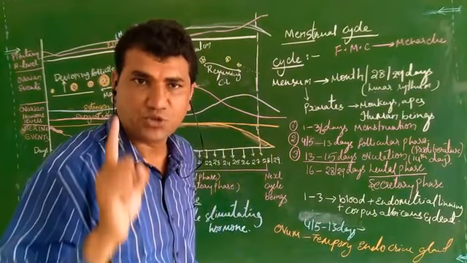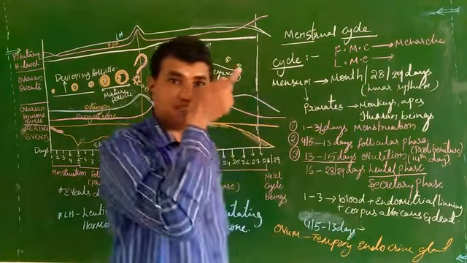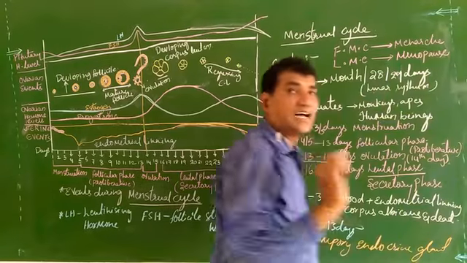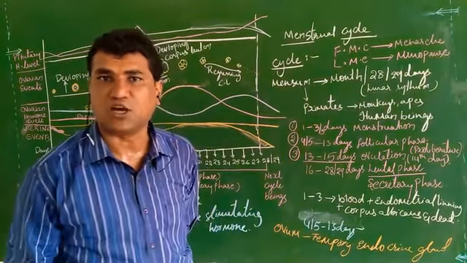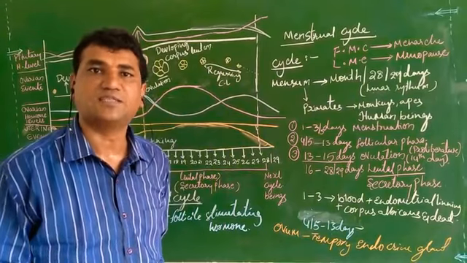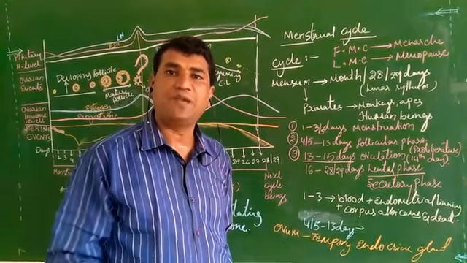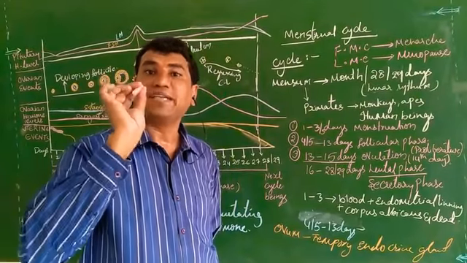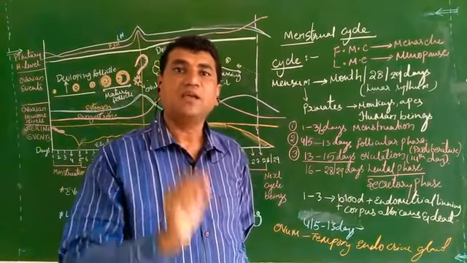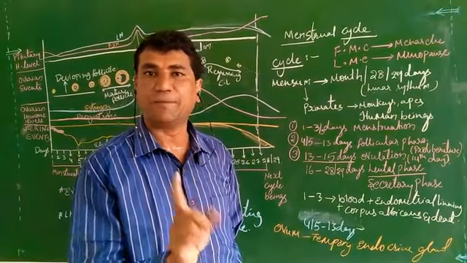Menarche means the first menstruation cycle, and the last menstruation cycle after which no menstruation occurs is called menopause. Pause means stop, meno means menstruation, so the stoppage of the menstruation cycle. In the time period between menarche and menopause, in a healthy female, one menstruation cycle takes place every month, and temporary stoppage of menstruation in healthy females happens only during pregnancy.